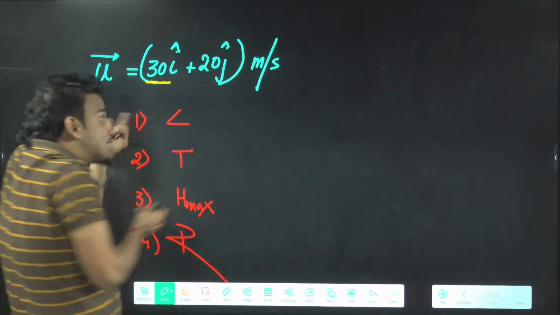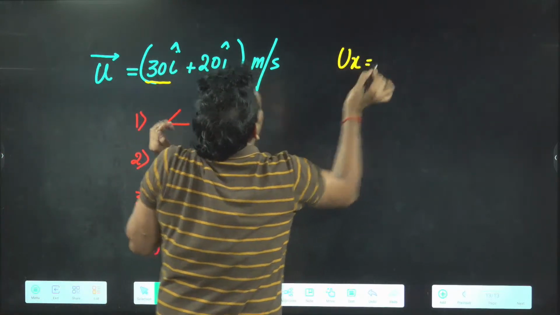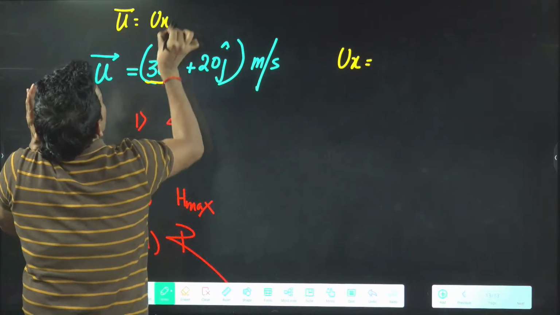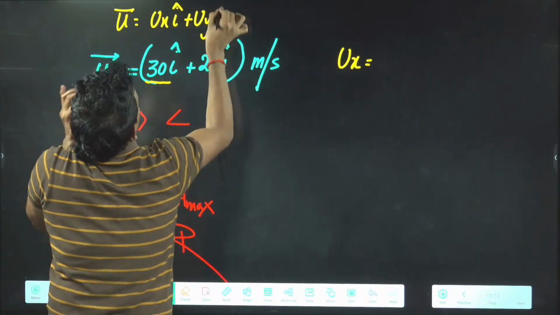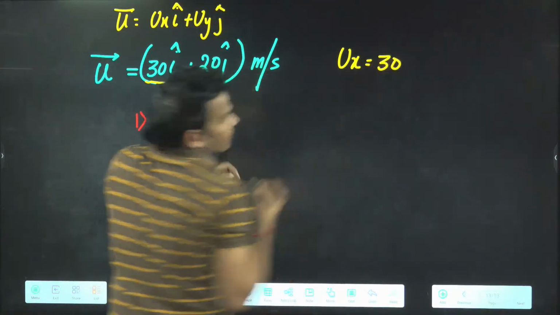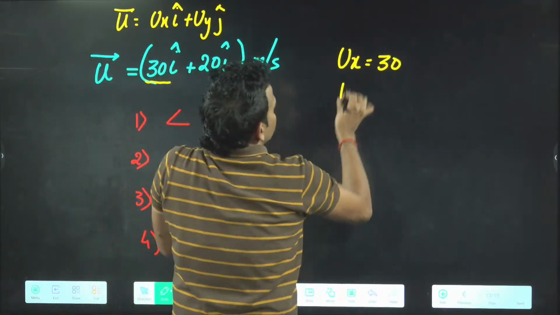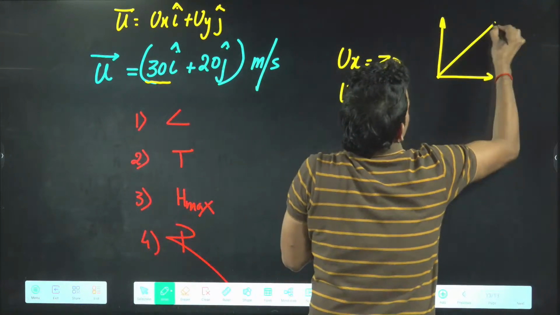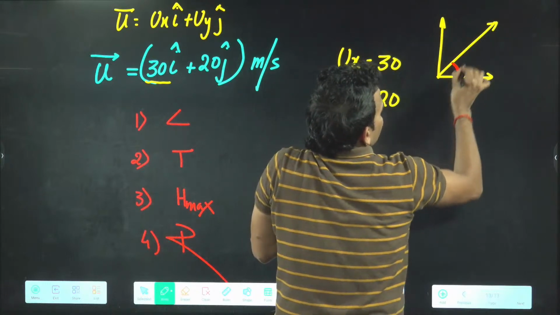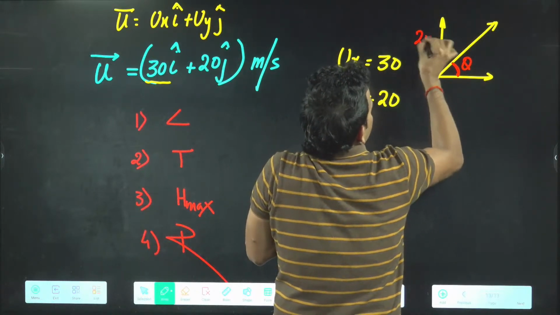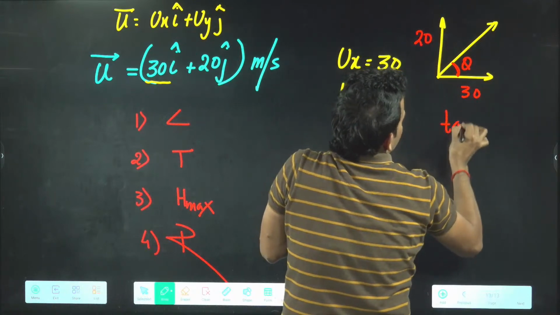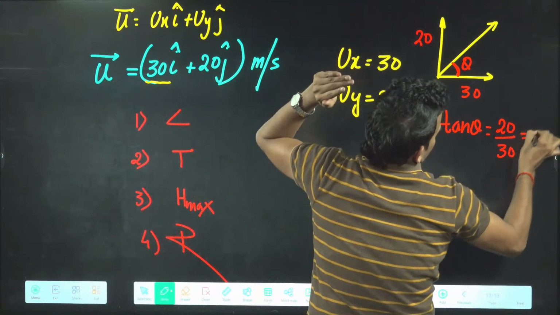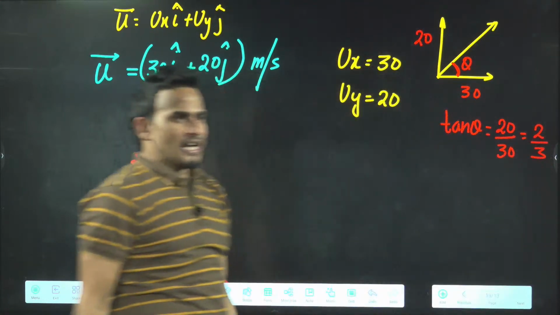30 i cap means ux is given to you. And this is initial velocity. Initial velocity you'll write like this: ux i cap plus uy j cap. So ux is given to you 30 and uy is given to you how much? 20. If anyone asks you angle, you can find angle very easily with the horizontal. This angle theta is asked. This is 20, this is 30. So if angle is asked, simply you can say tan theta will come, opposite by adjacent, 20 by 30, that is 2 by 3. Do you understand?